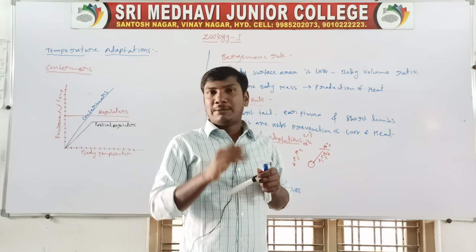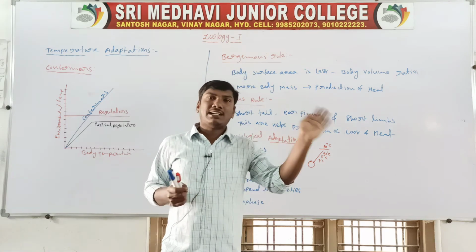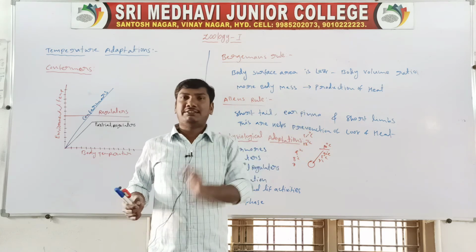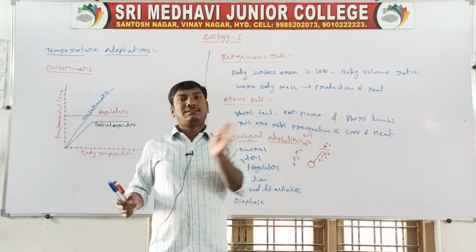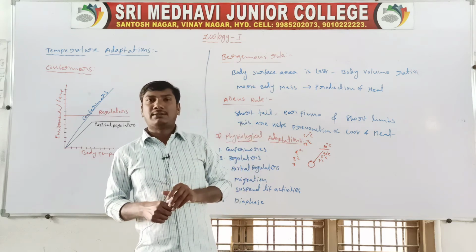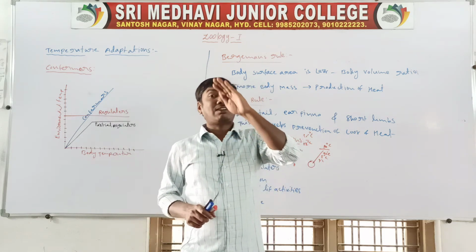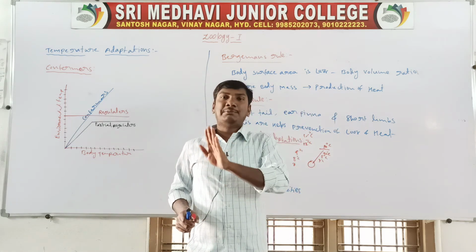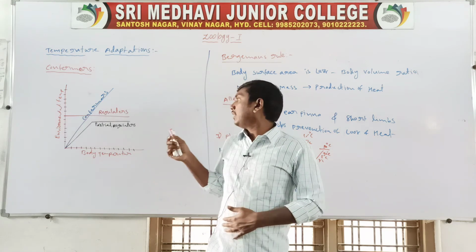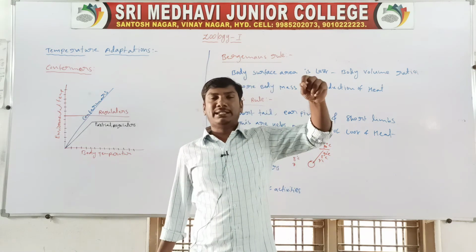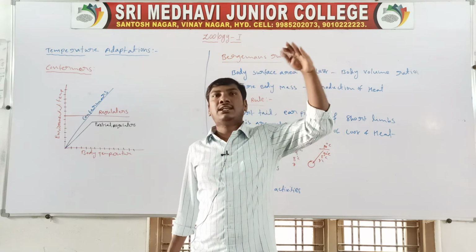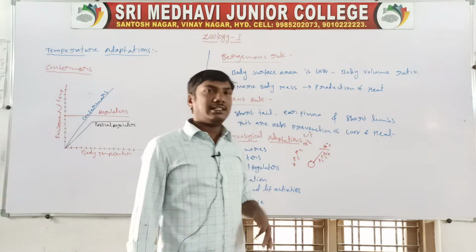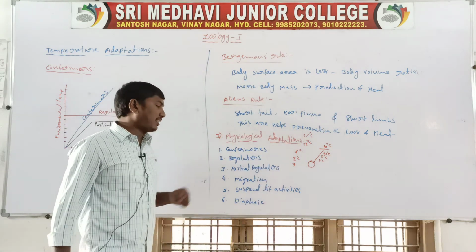So there are conformers, regulators, and partial regulators. Conformer means the body temperature is equal to the environmental temperature: 20 and 20, 30 and 30, 40 and 40, 15 and 15. So they are called conformers. Regulators maintain a constant body temperature. The environmental temperature may increase or decrease, but the body temperature is constant. A partial regulator means that within certain temperatures the body temperature increases and decreases, but after the maximum level they maintain that maximum temperature. So these are regulators, conformers and partial regulators.